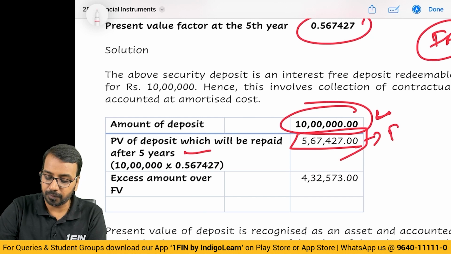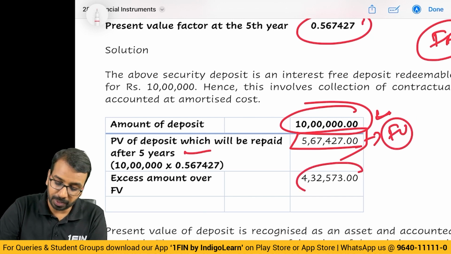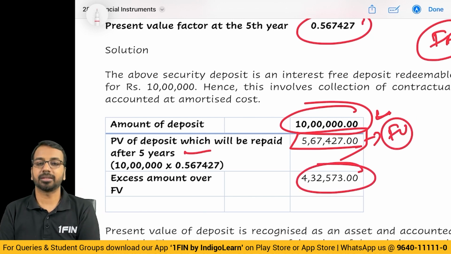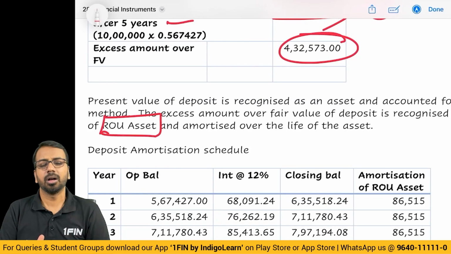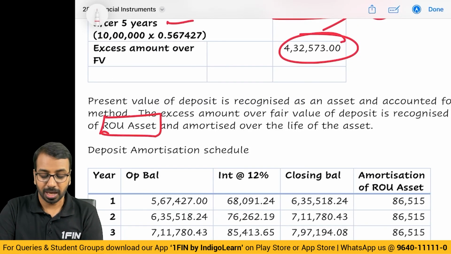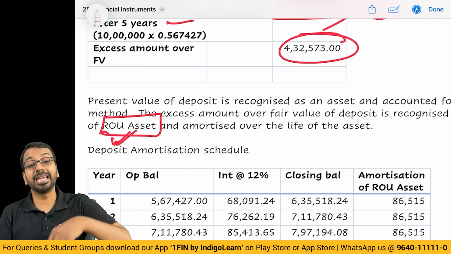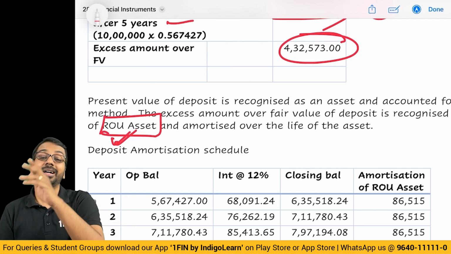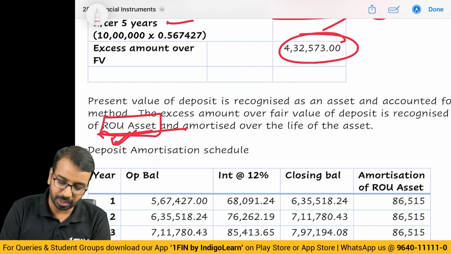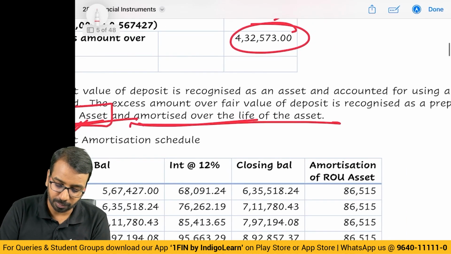This is the fair value of deposit. Means you have paid 432, 573 extra. What is this called? This will be added to right of use asset or prepaid lease rent. There is also a term used. But now because of Ind AS 116, any amount you pay in advance is added to what? Right of use asset. So, you will add it to right of use asset and you will depreciate or amortize it over the life of the asset.